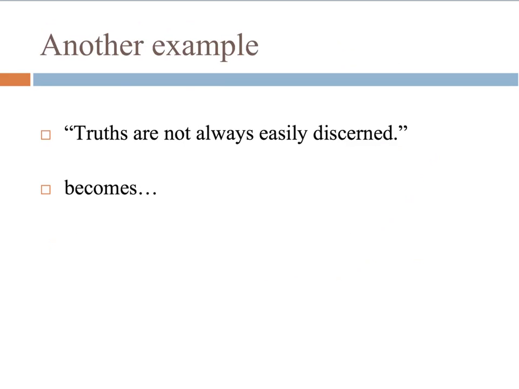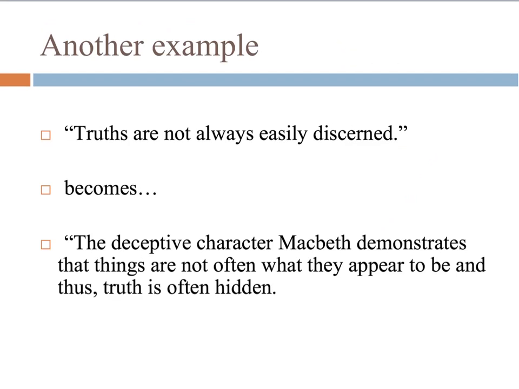Here is another example. So we've got the understanding, truths are not always easily discerned. This becomes the deceptive character Macbeth demonstrates that things are often not what they appear to be, and thus truth is often hidden. So the word truth is the same. That's fine.